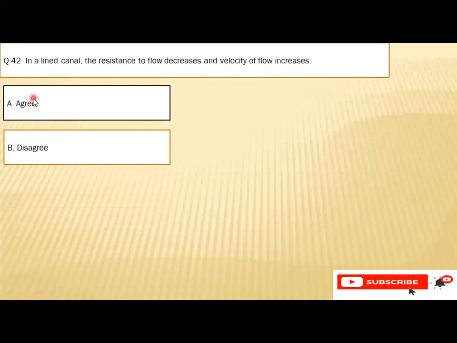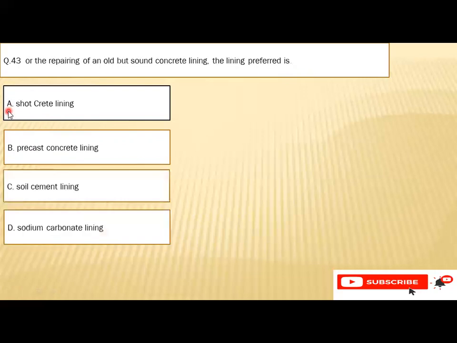Question number 42: in a lined canal, the resistance to the flow decreases and velocity of the flow increases. A, agree, B, disagree. So the right option is A, agree.